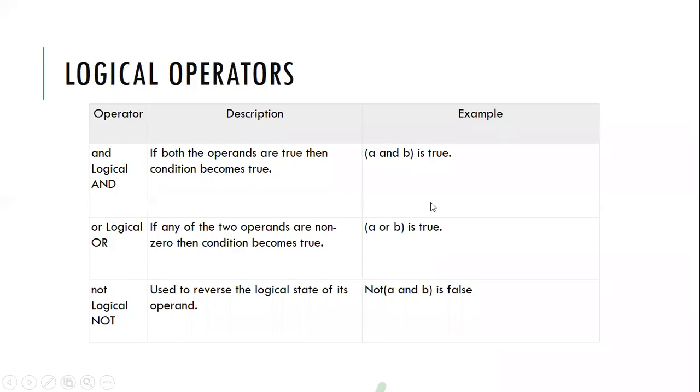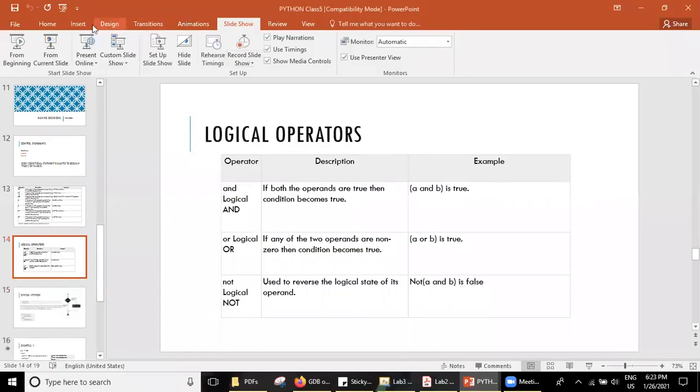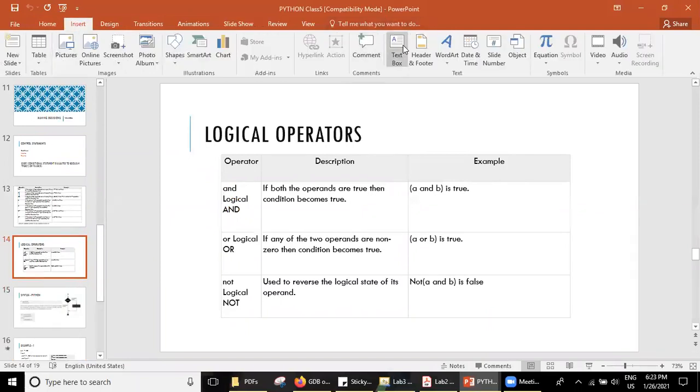Got it? So these are multiple conditions. This condition has to be true and this condition has to be true. I'll just give you an example here.